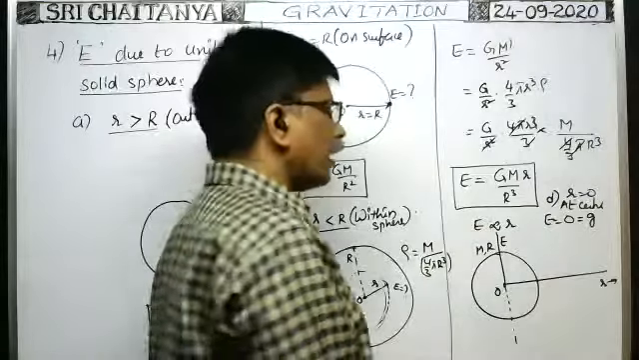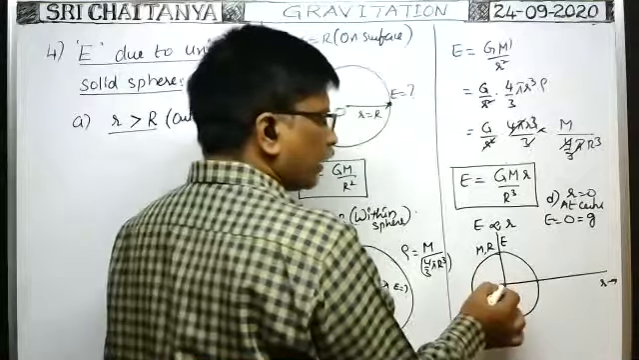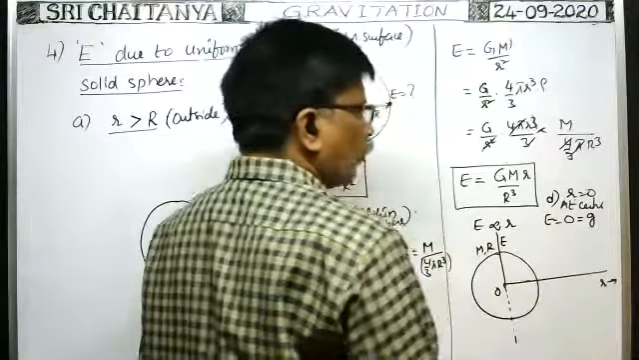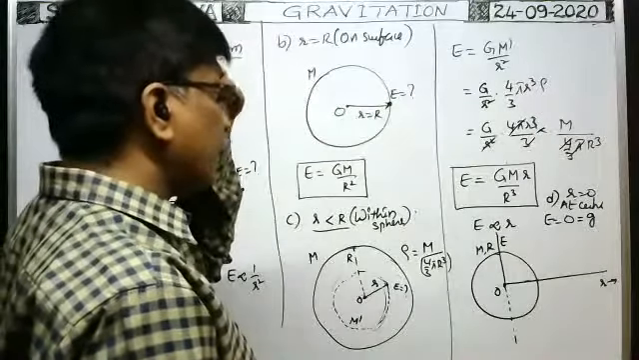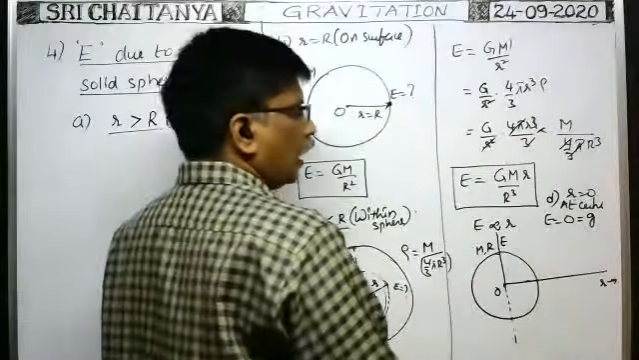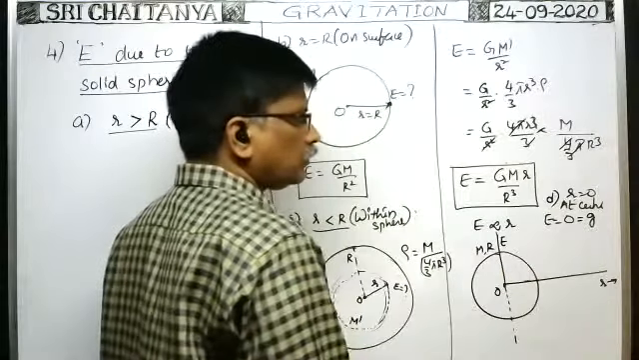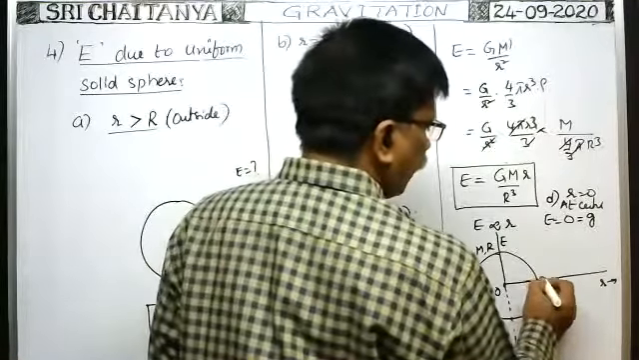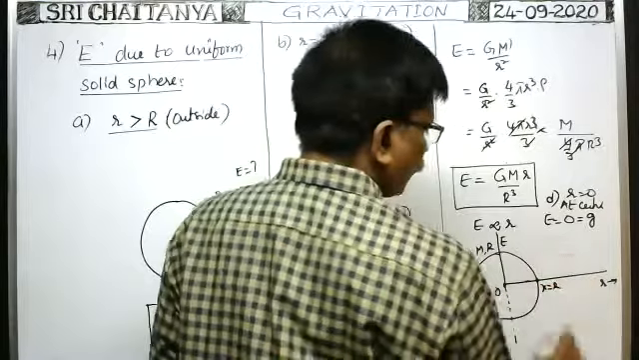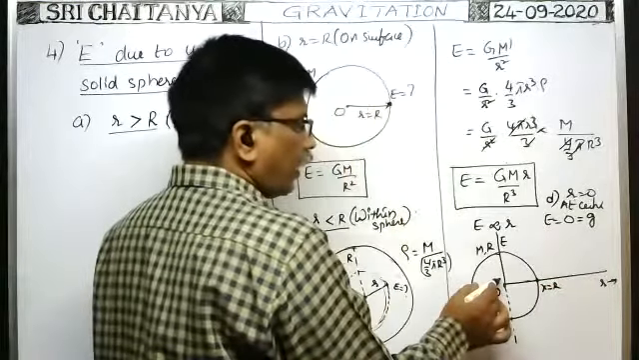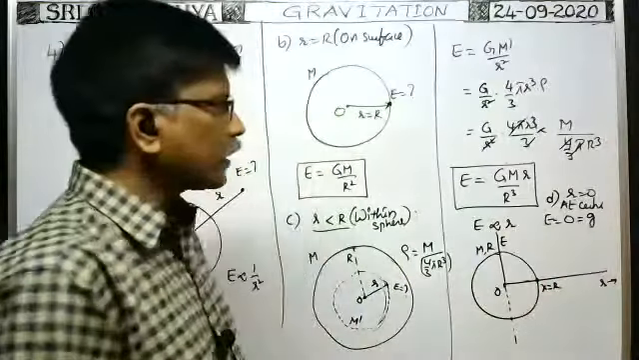Now we have to draw the graph between E and R. Tell me, when you move away from the center, like this, what about the intensity of gravitational field? When we move away from the center along the x-axis, how does the intensity of gravitational field vary? Here, this is the point. Up to this point means x is equal to R region. From the center up to the surface of the solid sphere, how does the intensity of gravitational field change?